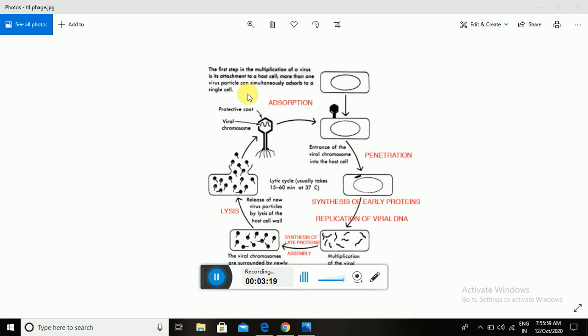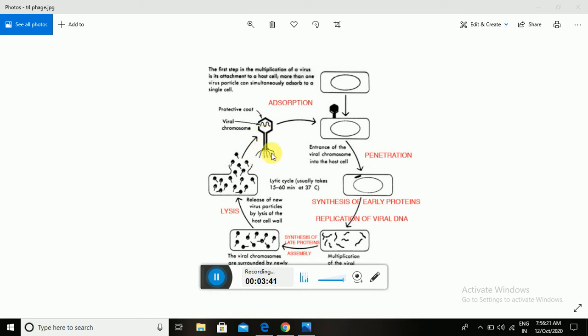More than one virus can be attached to the specific host at a time, but a single virion can insert its genetic material into the host cell. In this structure, there is a protective coat, the viral chromosome or nucleic acid, the tail tube, and tail fibers.